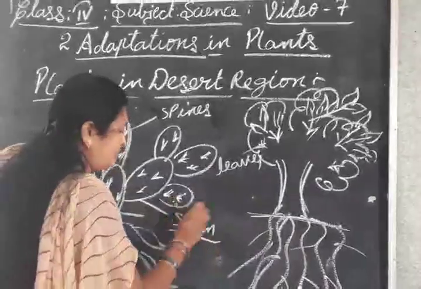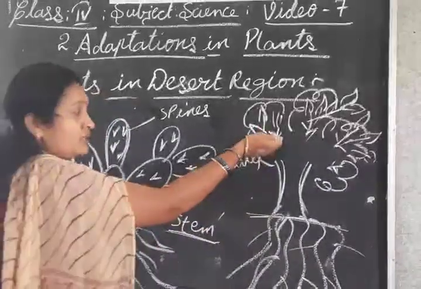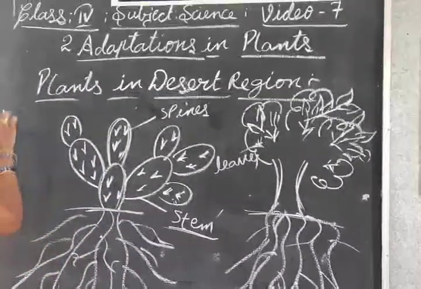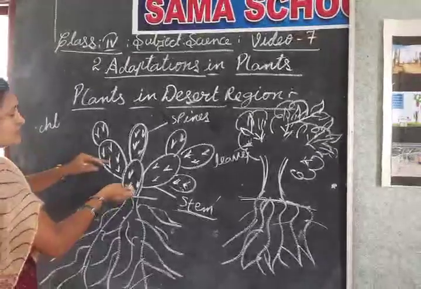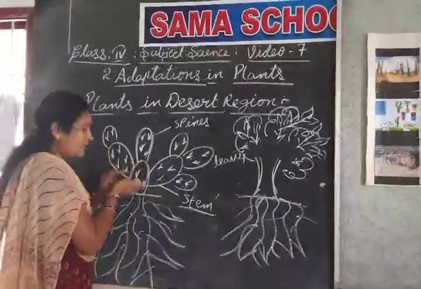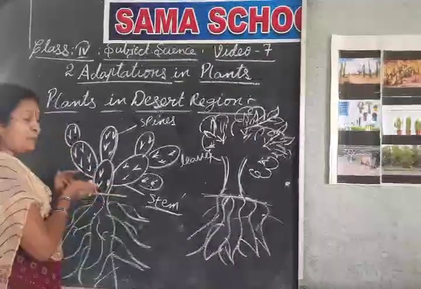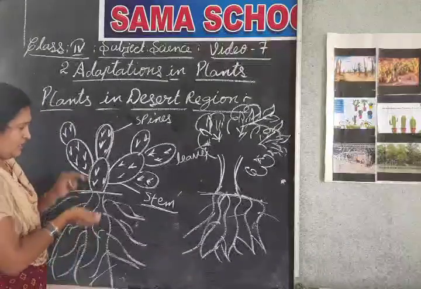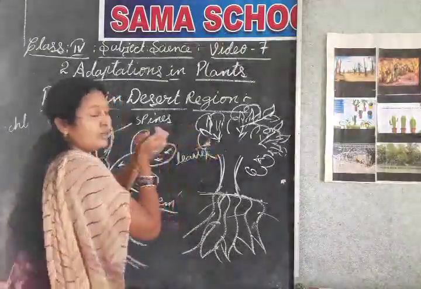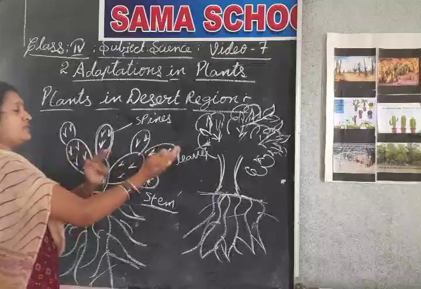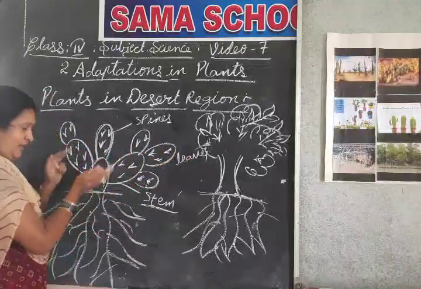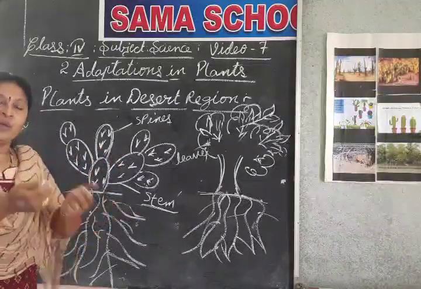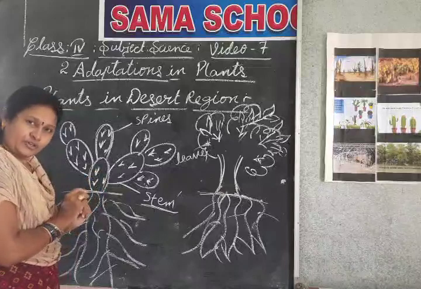In the stem, there is chlorophyll. Why are the leaves green? Because of the chlorophyll. Here also, chlorophyll is there in the stem. Because of the chlorophyll, this stem is green in color and it prepares food by the process of photosynthesis. In previous classes we learned about photosynthesis. Actually that work is done by leaves. But here in the desert plant, that is the variation between the desert plant and the normal plant. Here in the desert plant, stems prepare the food by the process of photosynthesis.